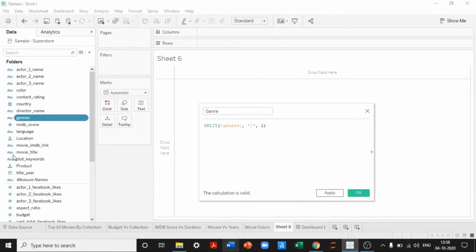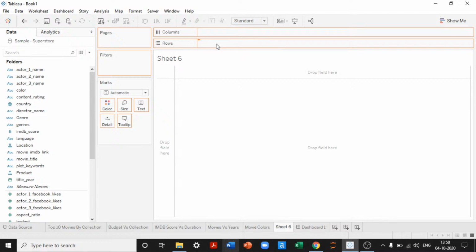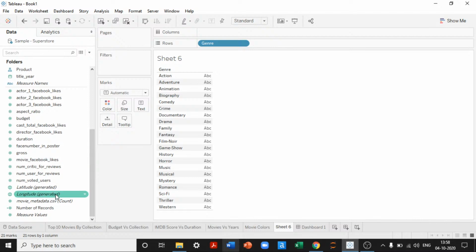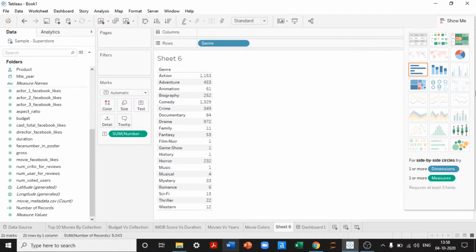Apply this view. Okay, let's see what we have here. Perfect, perfect. So we have only 21 genres, which is subsetted from the information. Using this genre information, we can see how many movies were made in all these genres accordingly. Looks like in action there are a lot of movies. In comedy there are a lot of movies. In crime, in drama, in horror there are a lot of movies. Other genres have very little information, fewer movies in them.